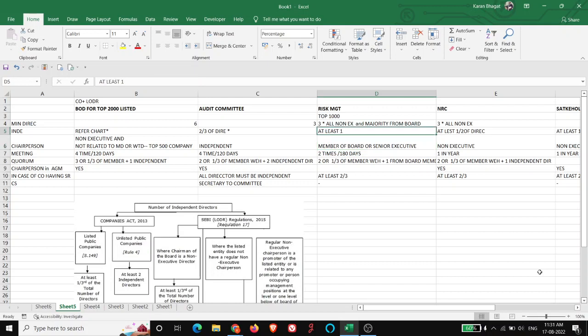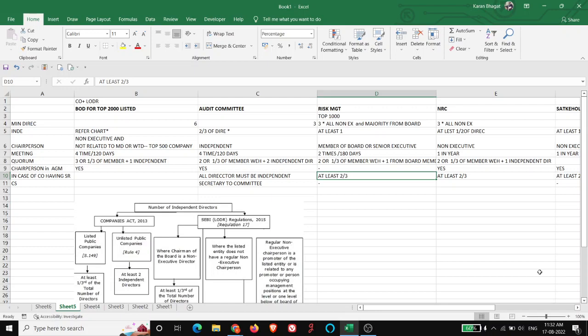The risk committee must meet two times a year with a maximum gap of 180 days. Quorum of the meeting is two or one third, same as in normal companies, plus one independent director. Chairperson at AGM is not required. In case the company has SR, except for the audit committee, two-thirds of the directors must be independent. The independent director size will be increased if the company is issuing special rights shares.